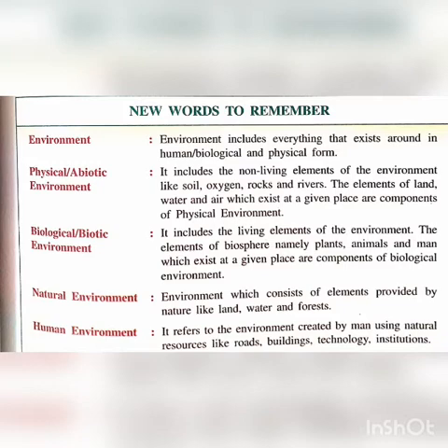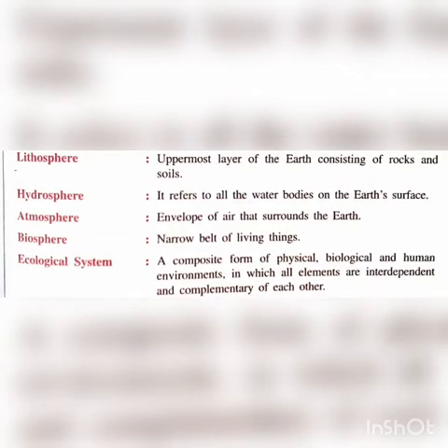And after that, human environment, which includes environment created by man using natural resources like roads. And which natural resources have they used for building the roads? That is land. Buildings also, they have used land to build the buildings. Technology, institutions, so everything will come under the human environment.